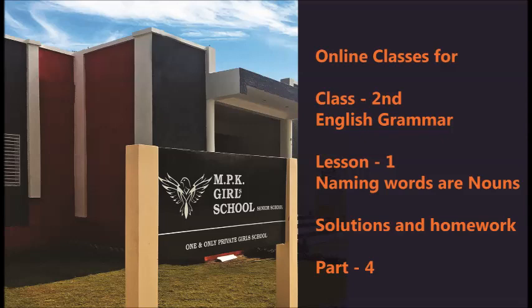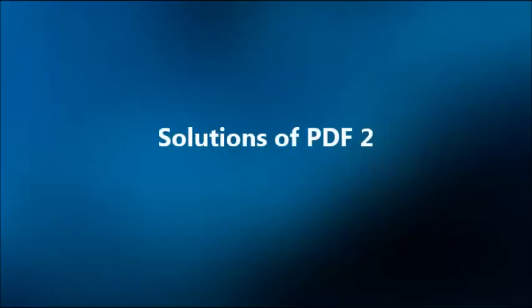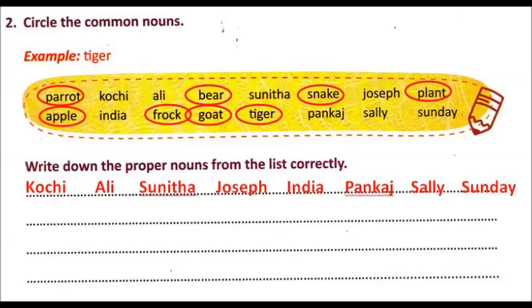First, let me give the answers to the previous homework which I have given you. Your first exercise was from page number 15. The question was circle the common nouns. Here some words are given to you. Before doing the exercise, let me first once again read out these words to you.